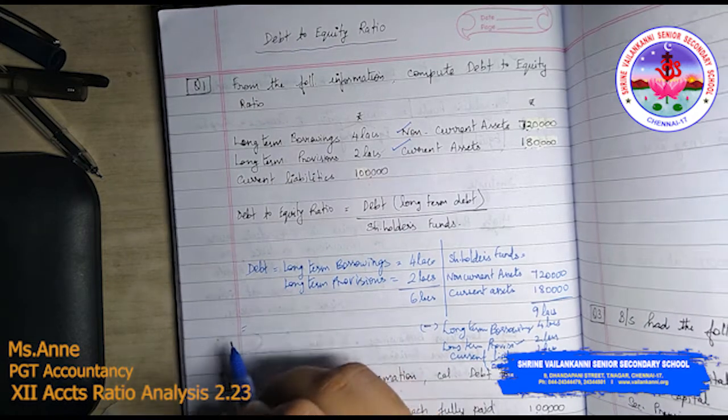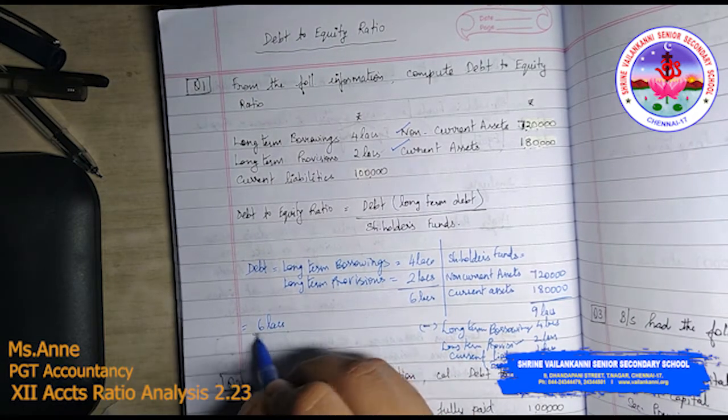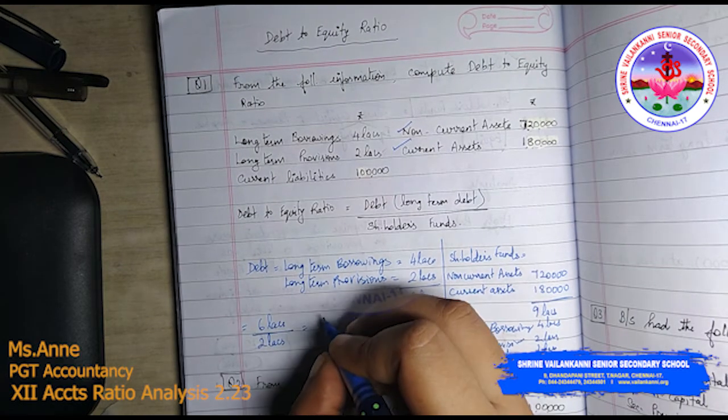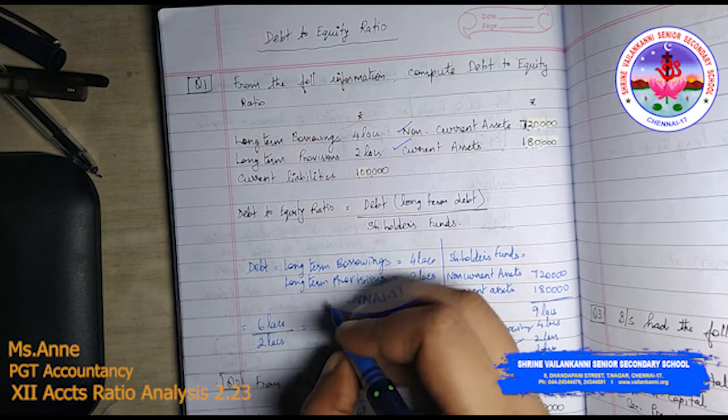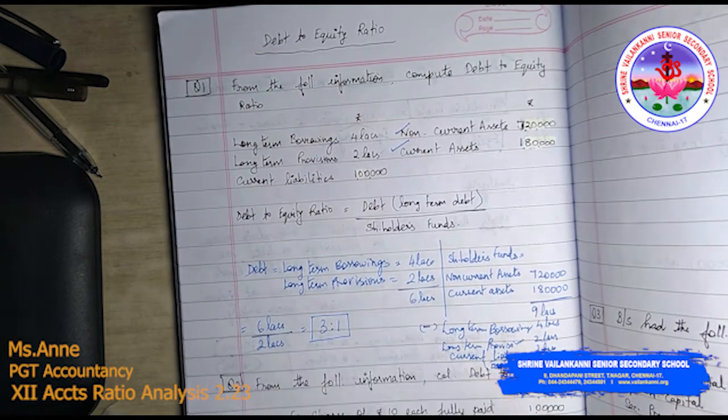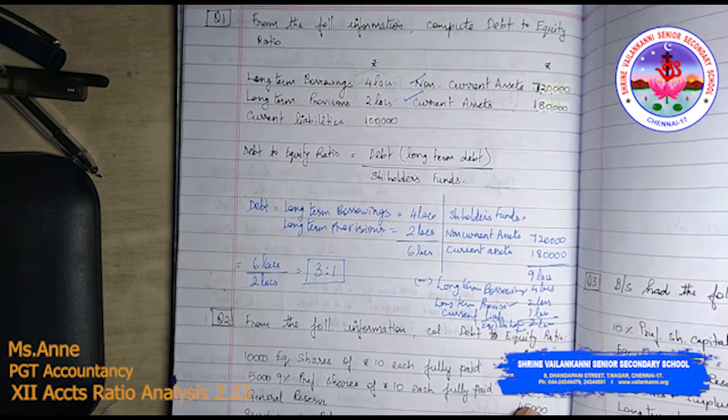So I am applying the formula here, 6 lakhs divided by 2 lakhs. Now what is 6 lakhs divided by 2 lakhs? It is 3:1. I'm sure that you are able to get it.